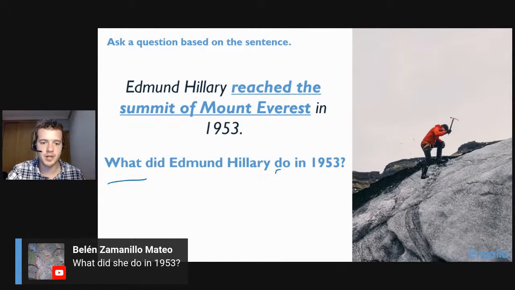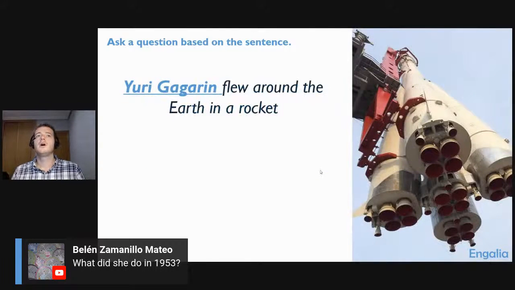Here's the next one. Let's see. It says Yuri Gagarin. I'm going to try to pronounce it. I don't know, maybe if you know it, you can correct me. But Yuri Gagarin flew around the Earth in a rocket. Give me the question. I need to know the question to get this part of the sentence, to get this answer here.